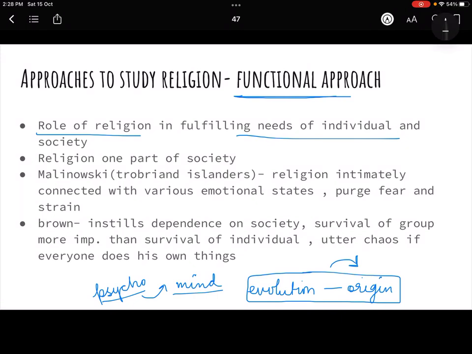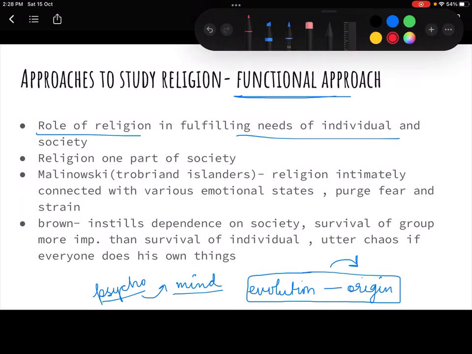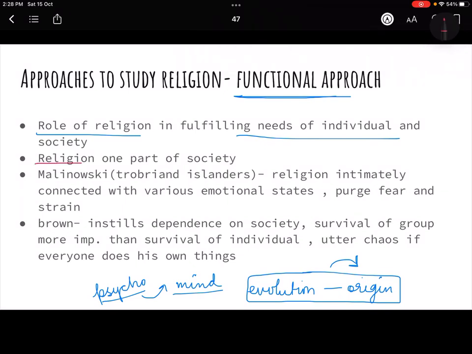Functionalists believe that religion is one part of society. That means a society is made up of many parts: family is a part, political institutions are a part, economic institutions are a part, religious institutions are a part, and every part plays a role towards the society at large. The reason for religion will be something different, and the reason for political institutions will be something different, like that.